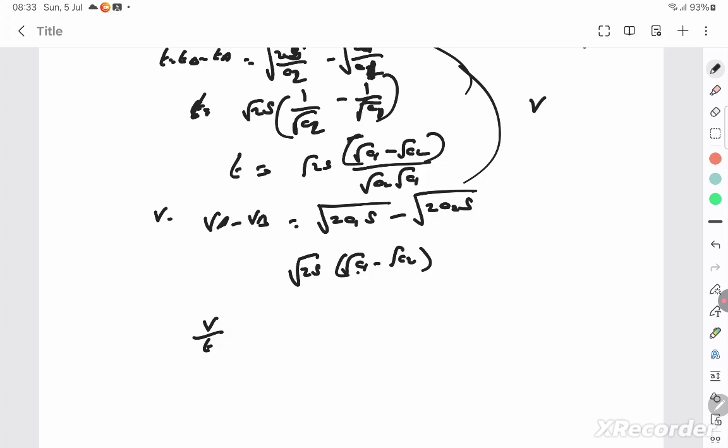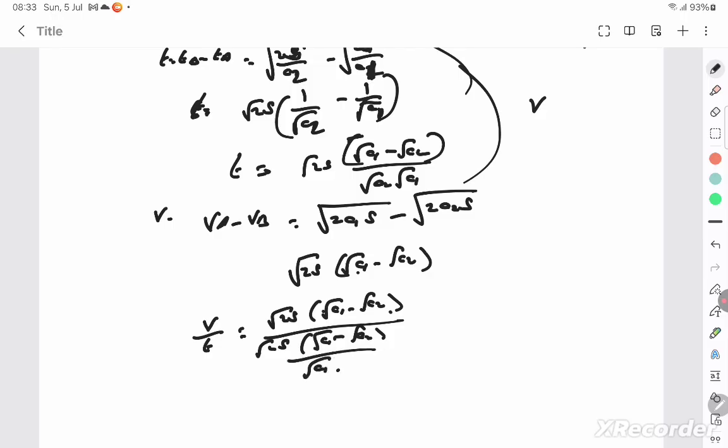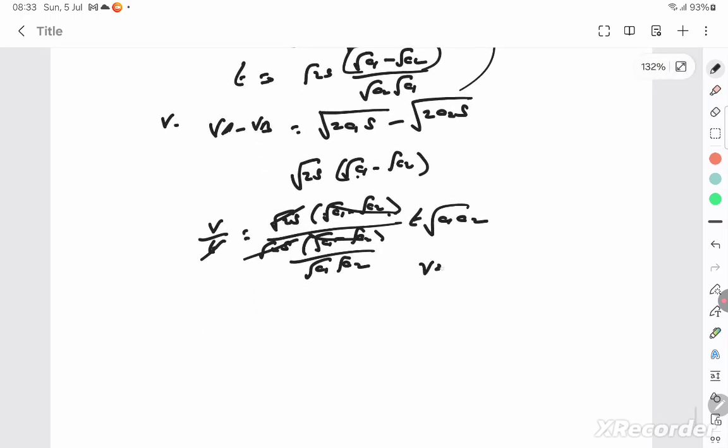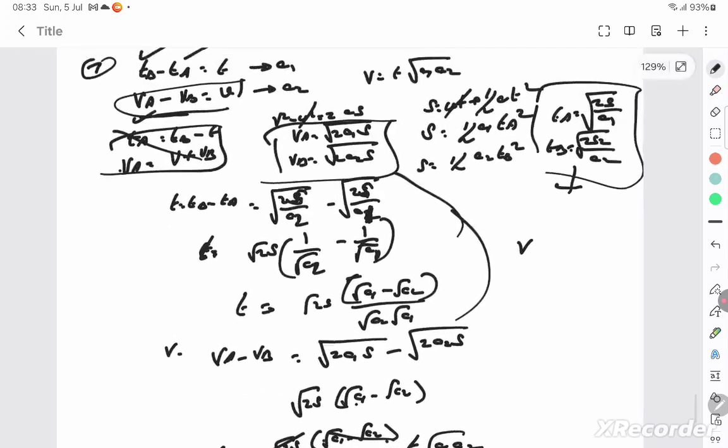You will get velocity is root 2S into root of A1 minus root of A2, divided by root 2S into root of A1 minus root of A2 by root A1 root A2. Root 2S gets cancelled, this also gets cancelled, and so you get root of A1 A2. Take the t to the other side. You found V to be t into root of A1 A2. This is the way to do the sum.